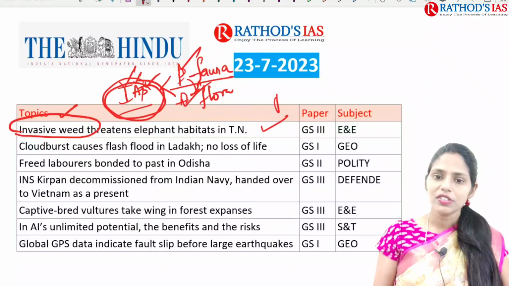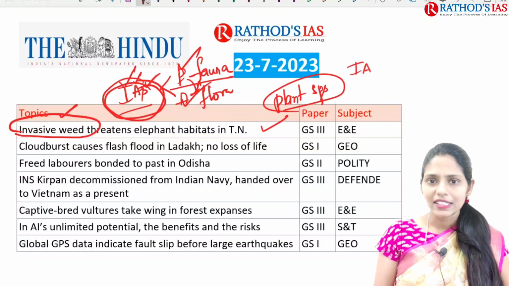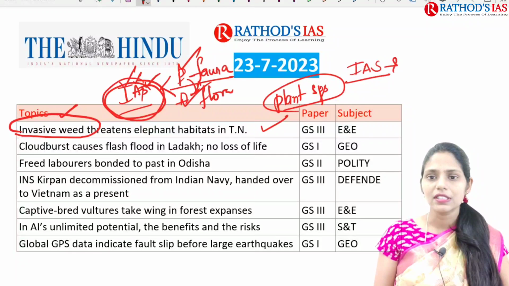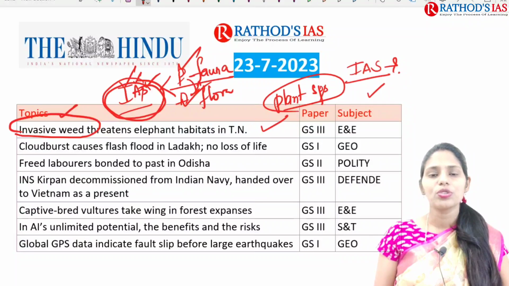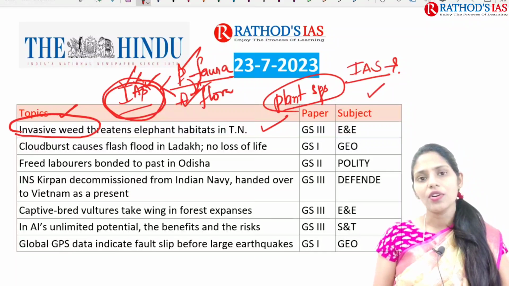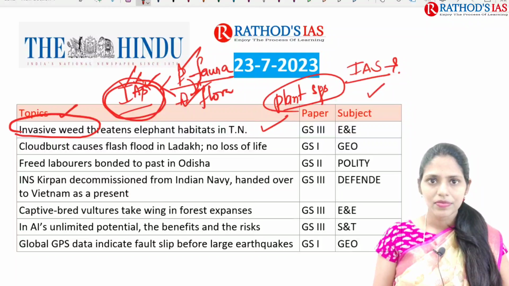This article is talking about one plant species. So here we have to understand what exactly this invasive alien species is and why it is increasing in number, and how it is going to threaten ecological diversity of that area and how it is going to affect fauna which is present in that area.